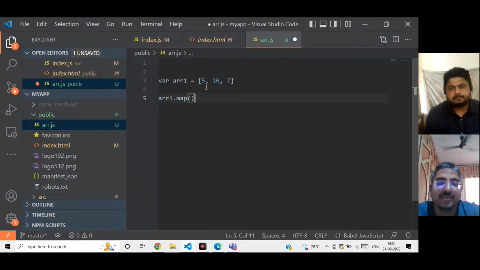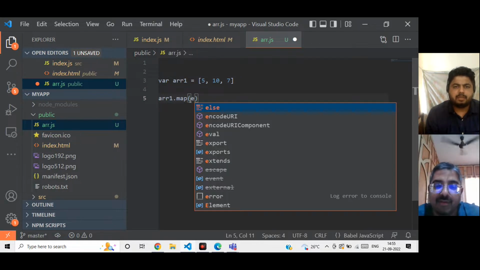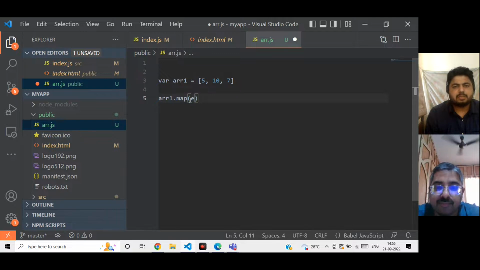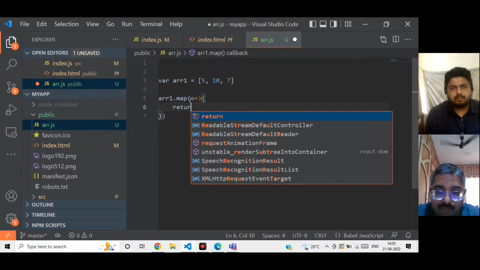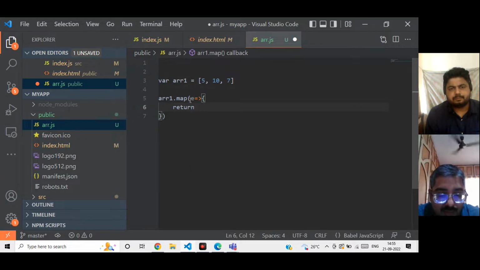What is the syntax? Sir, in array.map, curly brackets open where we will write event. No, sir. Here we will write only event, or any name. Okay. And equal then arrow function. Arrow function. Then curly braces. Okay. And here we will write e multiplied by 2. Okay. Return e multiplied by 2.